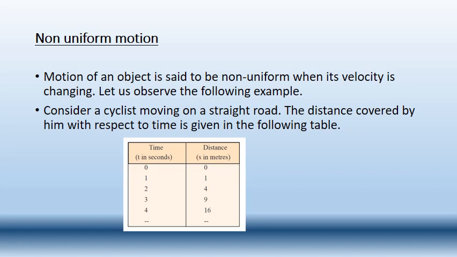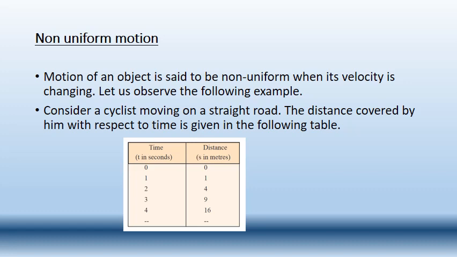16 divided by 4 is 4, 9 divided by 3 is 3, 4 divided by 2 is 2, and 1 divided by 1 is 1. So here the value of the velocity is changing. When the time is 1 second, the velocity is 1 meter per second. When the time is 2 seconds, the velocity is 2 meters per second. When the time is 3 seconds, the velocity is 3 meters per second, and when the time is 4 seconds, the velocity is 4 meters per second.